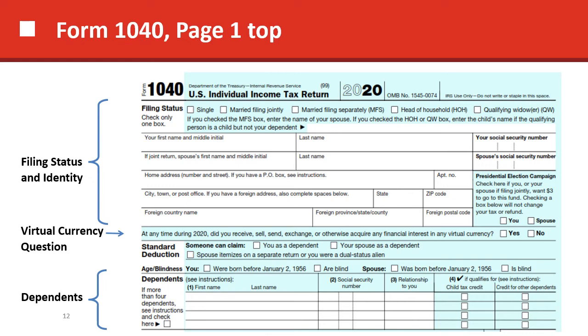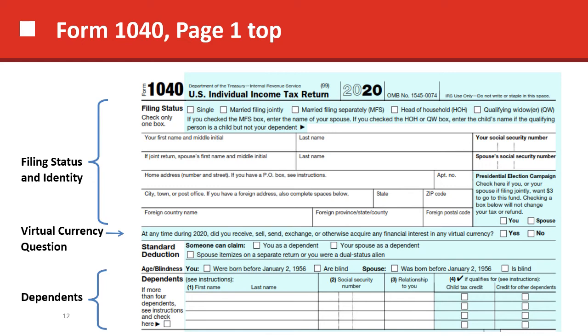And certainly with the senior population, they haven't had much exposure at all to virtual currency. So it's probably not going to be very prevalent in any of our sites. But as time goes on, virtual currency is being used more and more in our country. And so as tax preparers, we need to be aware that people could potentially have income in the form of virtual currency and that it is in fact taxable.